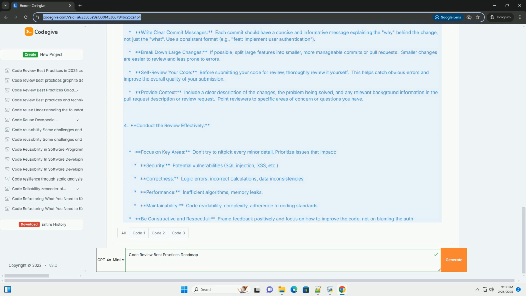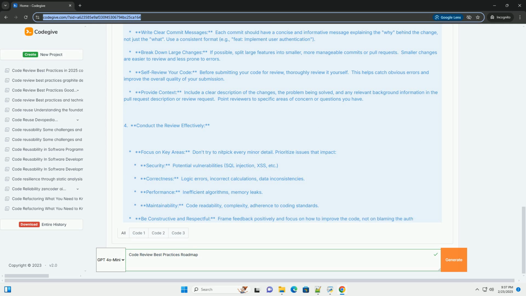Automate where possible. Leverage linters, static analysis tools, and CI to automate checks that can be performed automatically. This frees up reviewers to focus on more complex issues. Review in chunks. Don't try to review massive changes all at once. Break them down into smaller, more manageable chunks. Use diffs effectively. Code review tools provide diff views that highlight the changes made in the code. Use these views to quickly identify the areas that need the most attention.